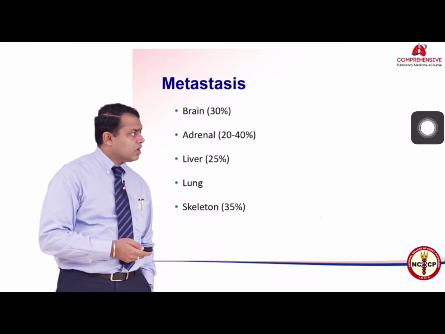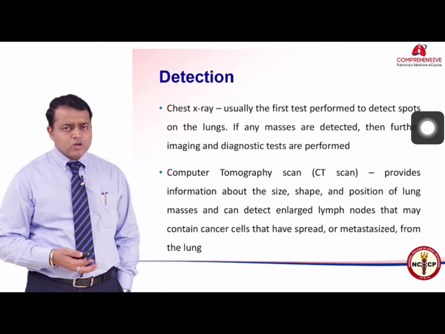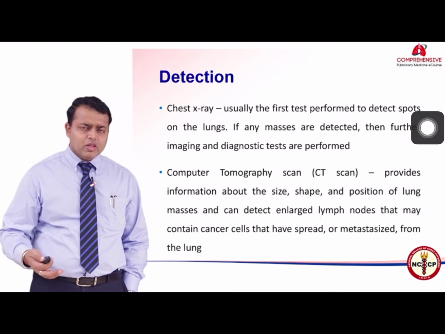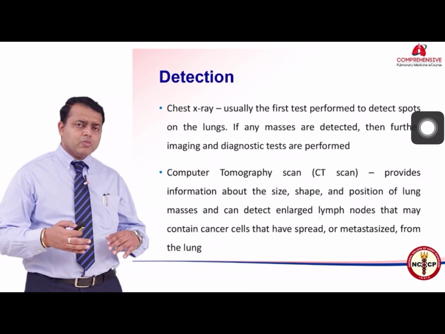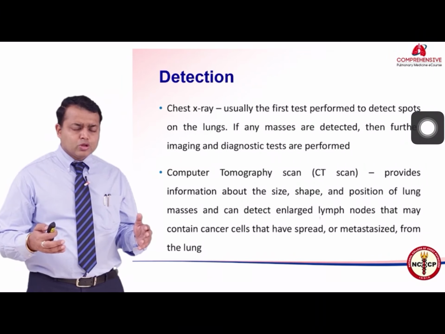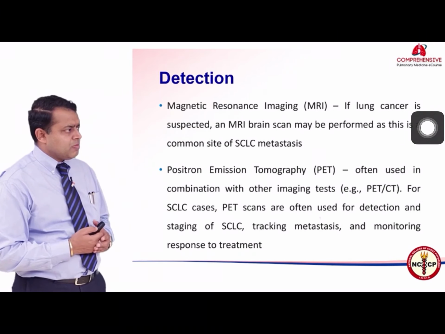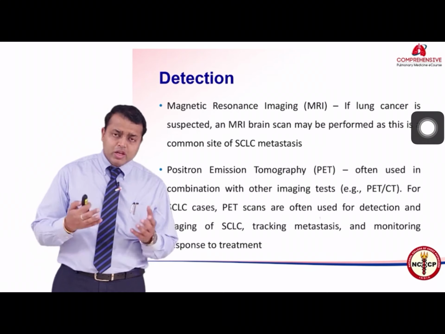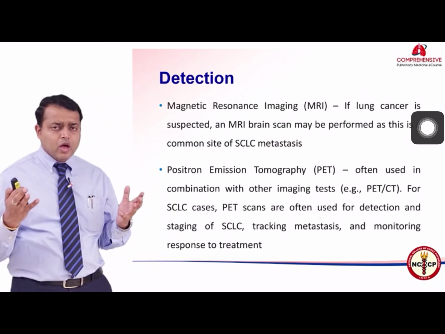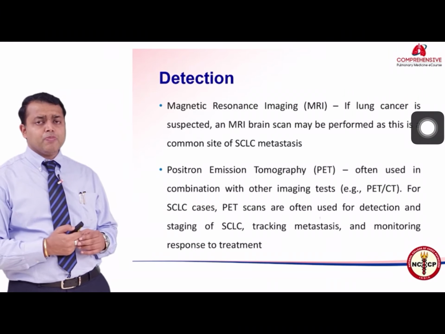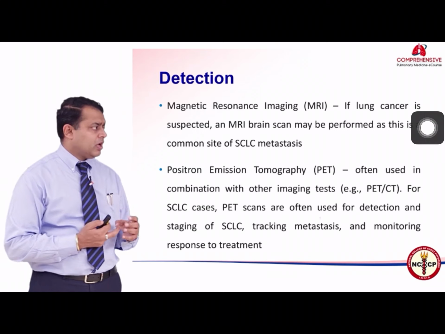Generally, the detection is done by a simple X-ray, because that may show up a mass in the lungs. A CT will definitely define that mass much more clearly and also show the mediastinal lymph node metastasis. Magnetic resonance imaging is generally done to screen the brain, because about 20% of these patients may have upfront brain metastasis, which is important to know because this may also change your treatment a bit.